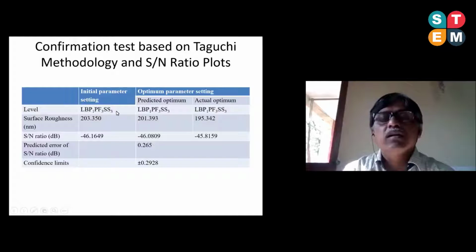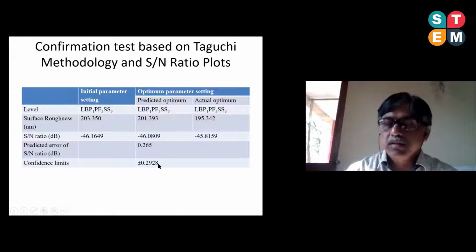And in all the cases, the parameters have the same values, that is, all are LBP1, PF3 and SS3. As the surface roughness value is lower, ultimately the SN ratio value is also lower, and the error is only 0.265. So this is better, and the confidence limit is plus minus 0.2928 only.